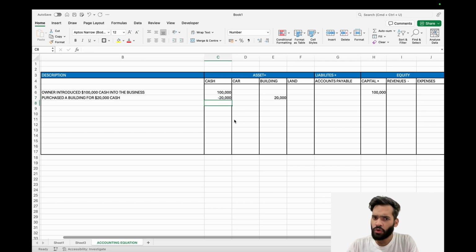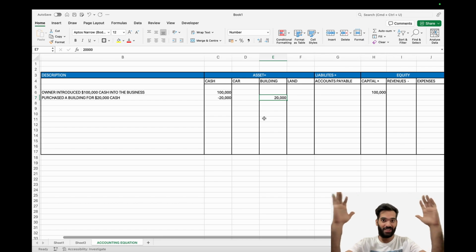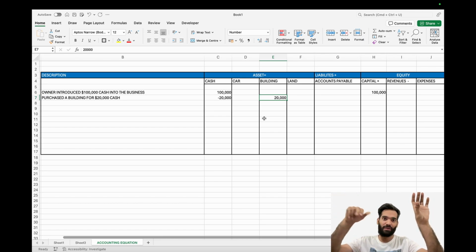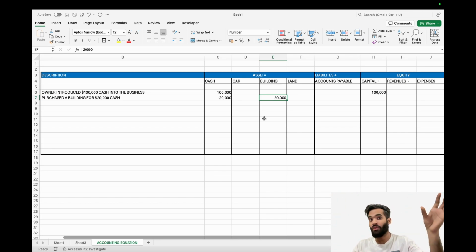And if you notice, there are always two accounts affected, which is, by the way, always true. It is not possible for a transaction to only affect one account, because we have this accounting equation: assets are equal to liabilities plus equity. So if it affects one account, it has to affect another account to balance the accounting equation.